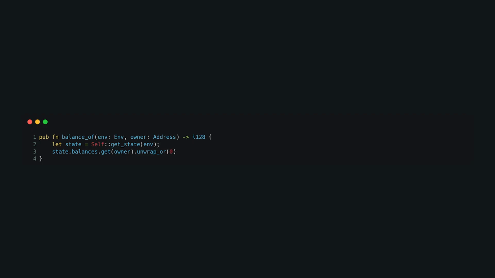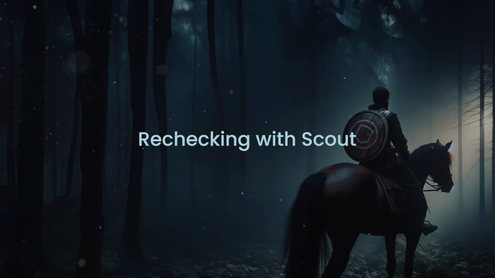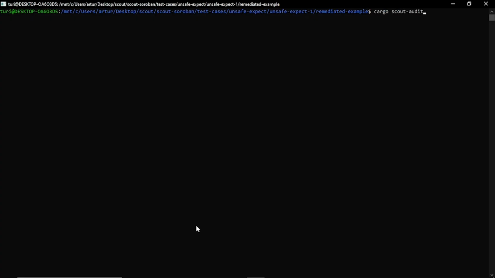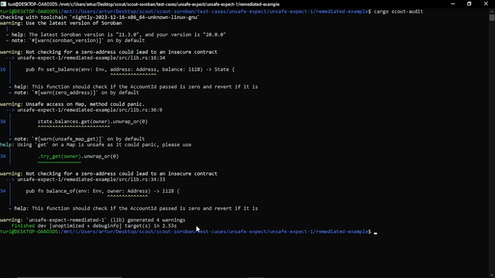To address this issue, we use a safer method for error handling by returning a default value if there is no entry for an account in the balances mapping. When we reanalyze our corrected code with Scout, it no longer detects the issue, confirming our fix.